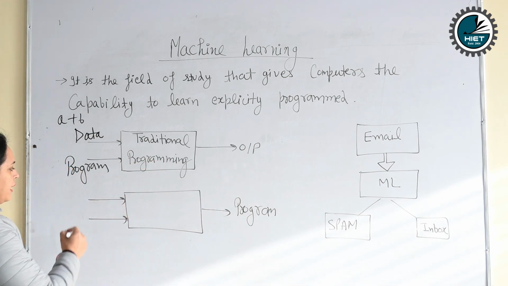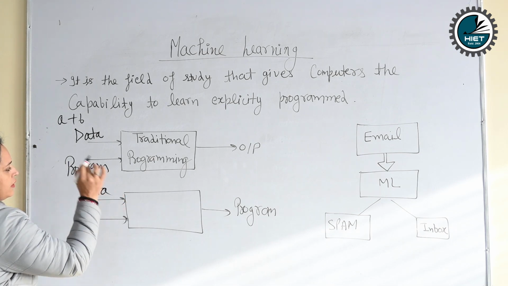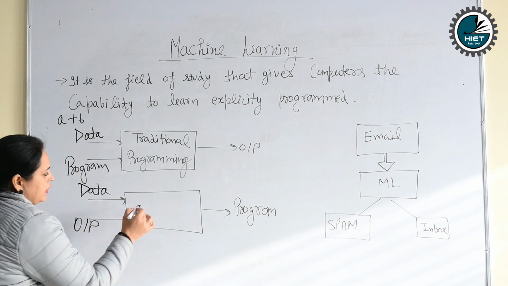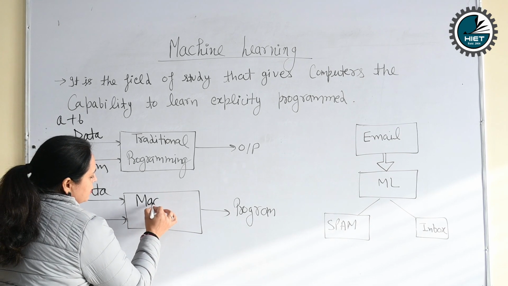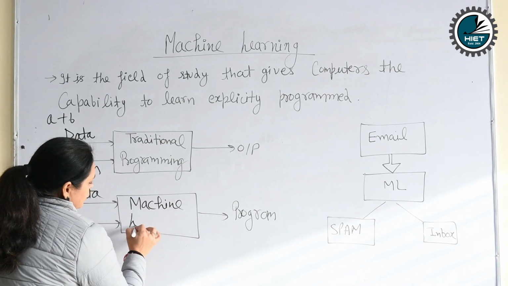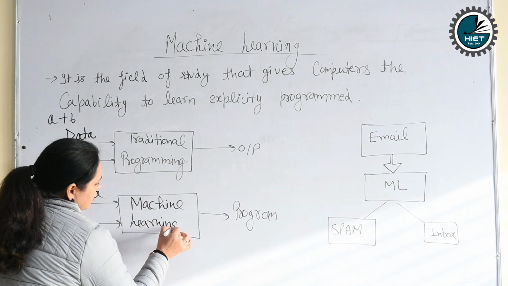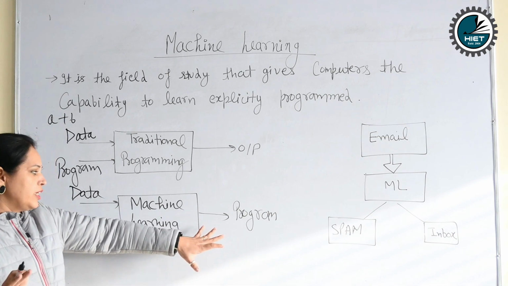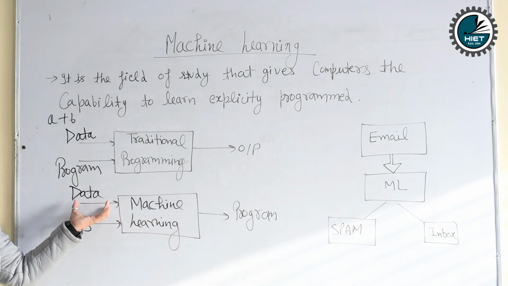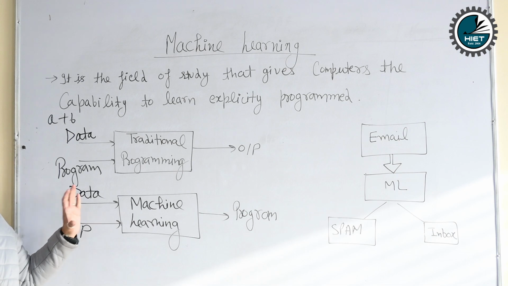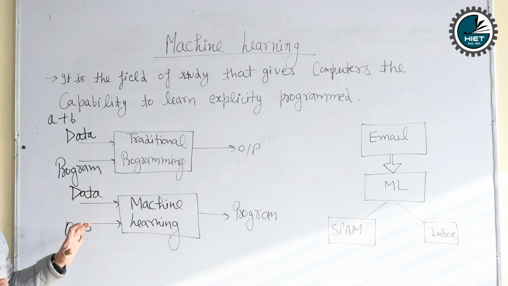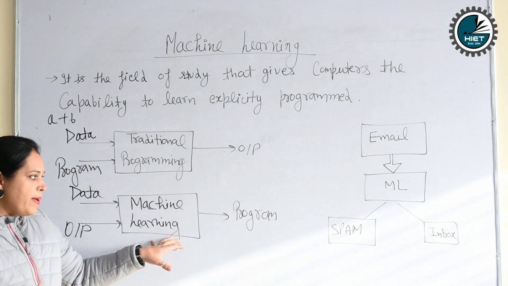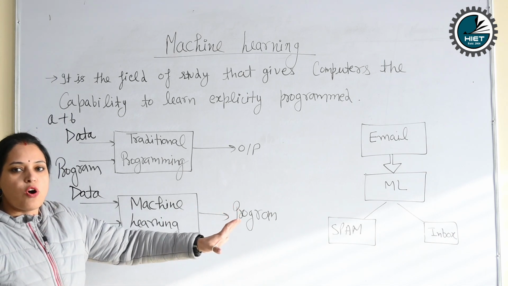On the other hand, in the case of machine learning, we do not need to provide the program. Why? In this we have to provide data and output. This is our machine learning model. And according to our requirement, we get the program, whatever we want. Suppose we provide data and output in machine learning, then our machine learning model, which we have trained according to our requirement, will give the program in the form of output.